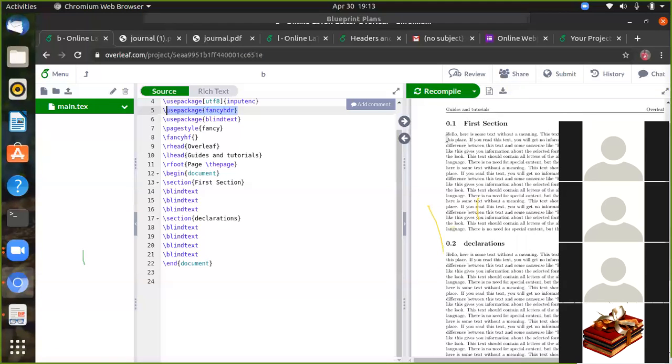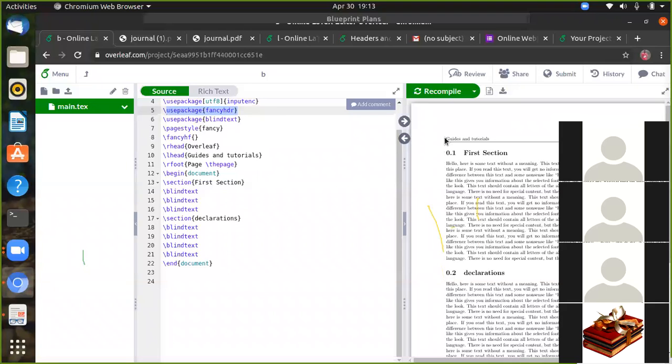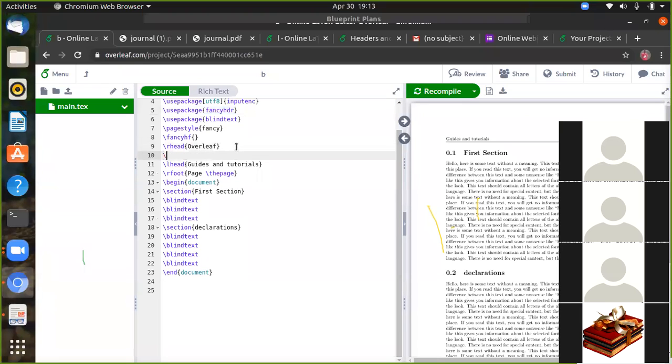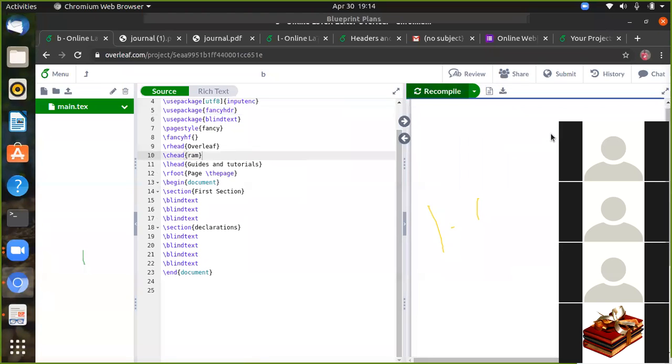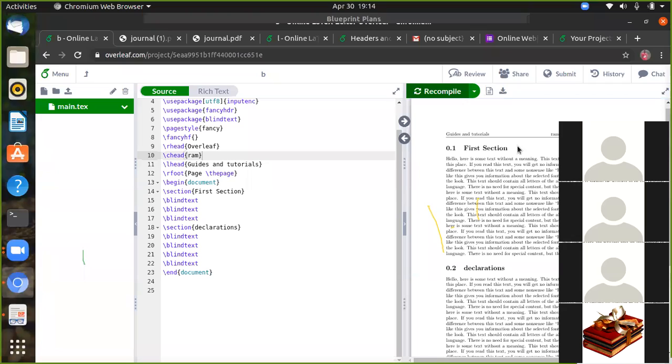In the upper part, there are left header, center header and right header. I can define the right header as Overleaf, the left header as guidance. Suppose I give the center header with C head, some name. I can give my name as the center header, then you can recompile it. You can see it comes here. So it consists of left head, C head, right head.